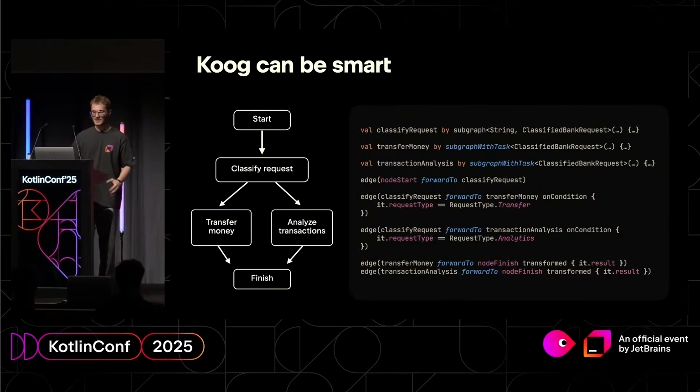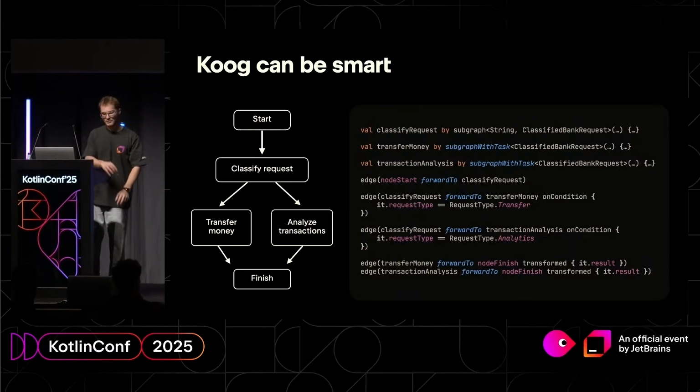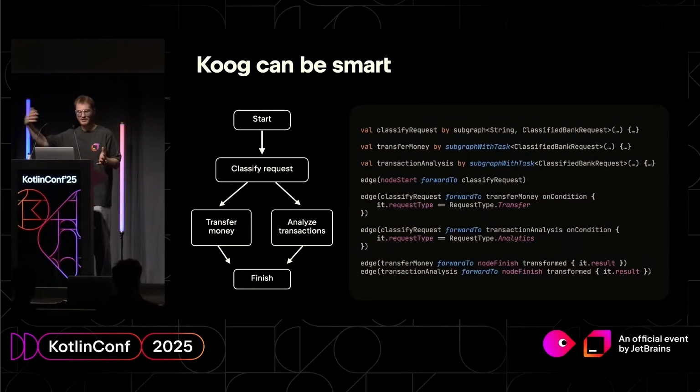You can also design something very custom for your specific banking application, for example. You start, then you classify the request with AI, then you either solve the money transfer problem or the transaction analysis problem, and then you finish. That's the pipeline, and you can describe that with code using Koog. So Koog can be very simple, and Koog can be smart.